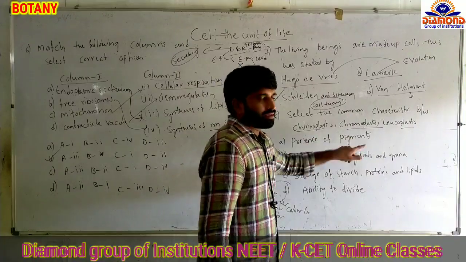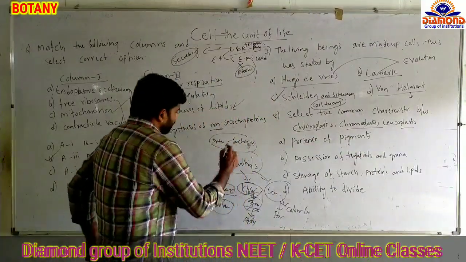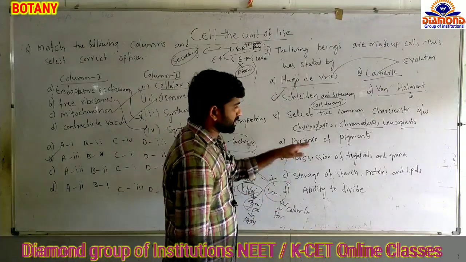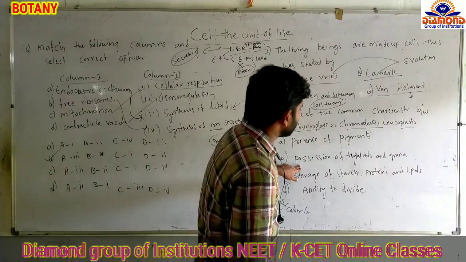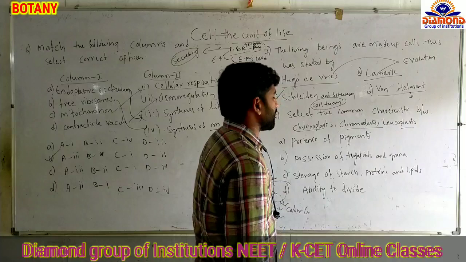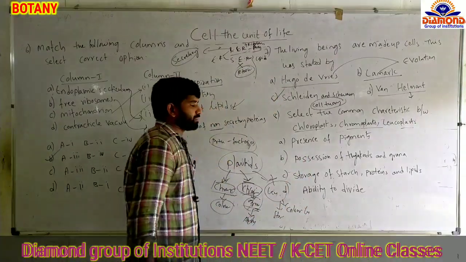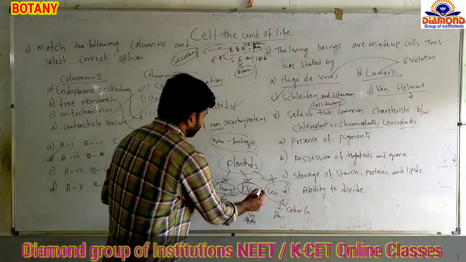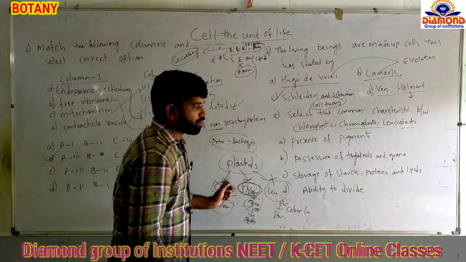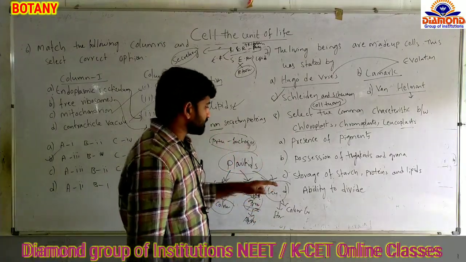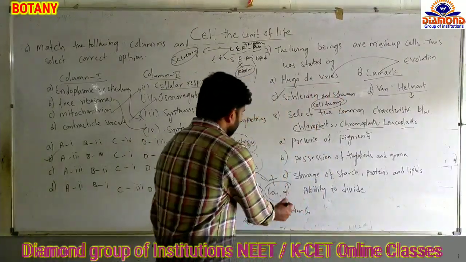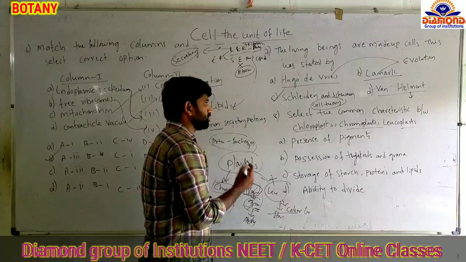Presence of pigments is a character of chromoplast and chloroplast only, not of leucoplast, so option A is incorrect. Possession of thylakoids and grana: thylakoids and grana are seen in chloroplast only, not in chromoplast and leucoplast. And option C, storage of starch, proteins and lipids, is a character of leucoplast, not of chloroplast and chromoplast.